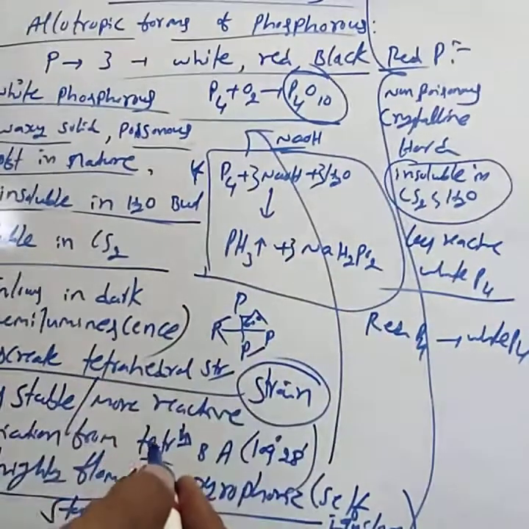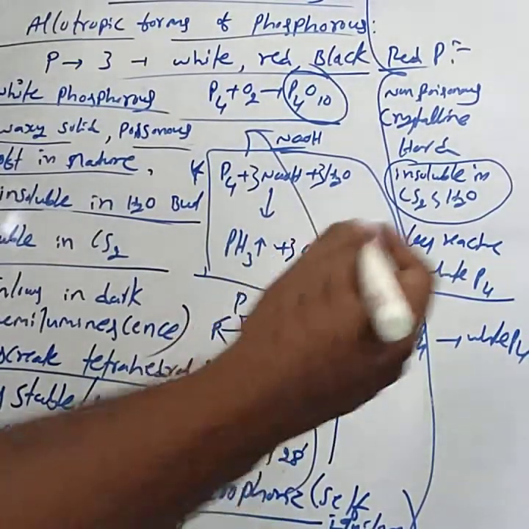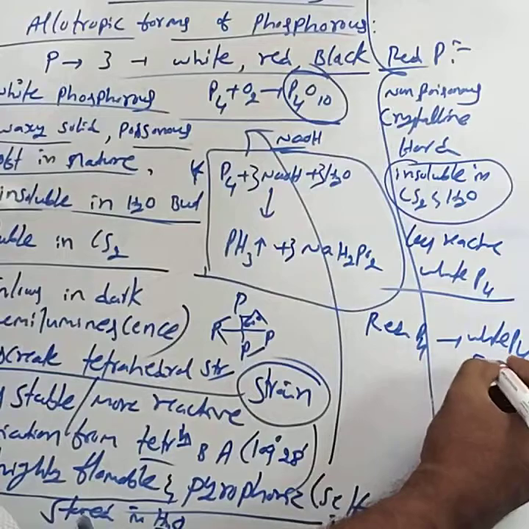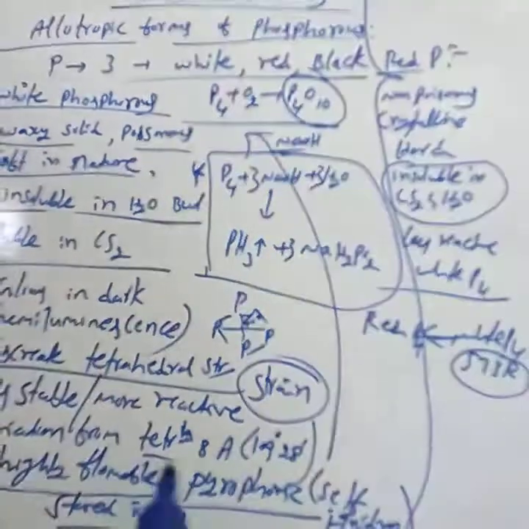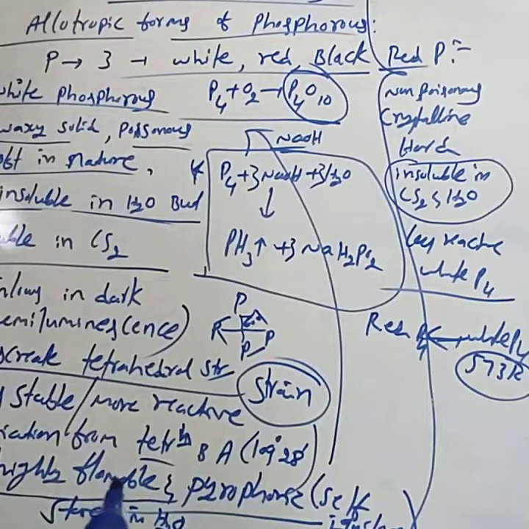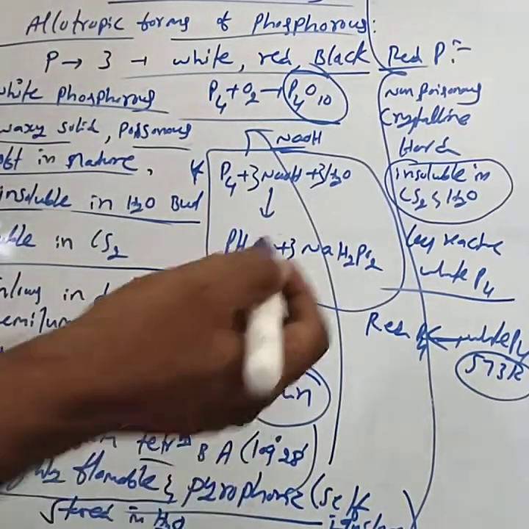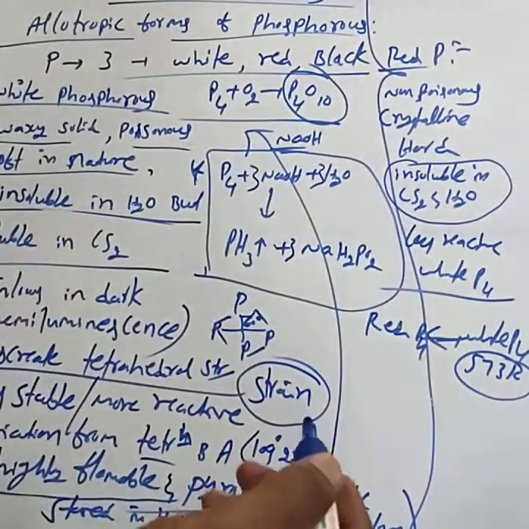If you heat white phosphorus at a temperature of 573 Kelvin, then white phosphorus is converted into red phosphorus.